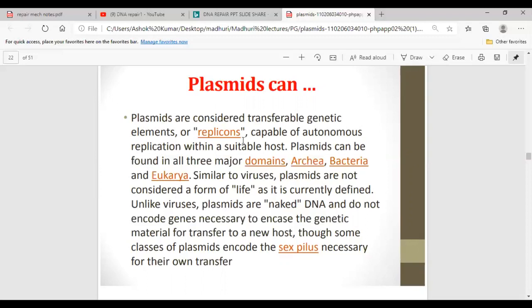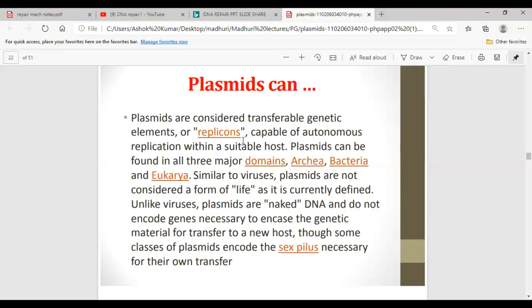Means they can undergo replication, and they can be found in all three major domains, that is archaebacteria, eubacteria and eukaryotes. They are present in all the organisms, including archaebacteria. Archaea means old bacteria, and then normal bacteria, and then eukaryotic organisms also. We are able to see these plasmids.